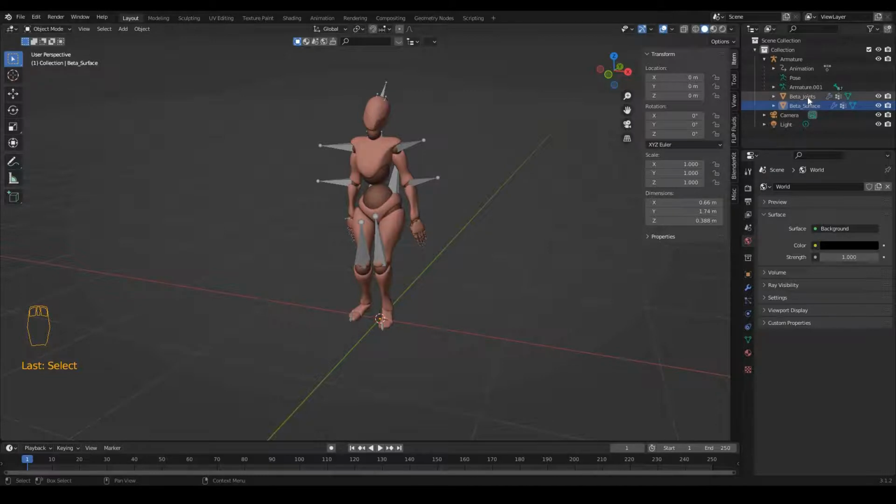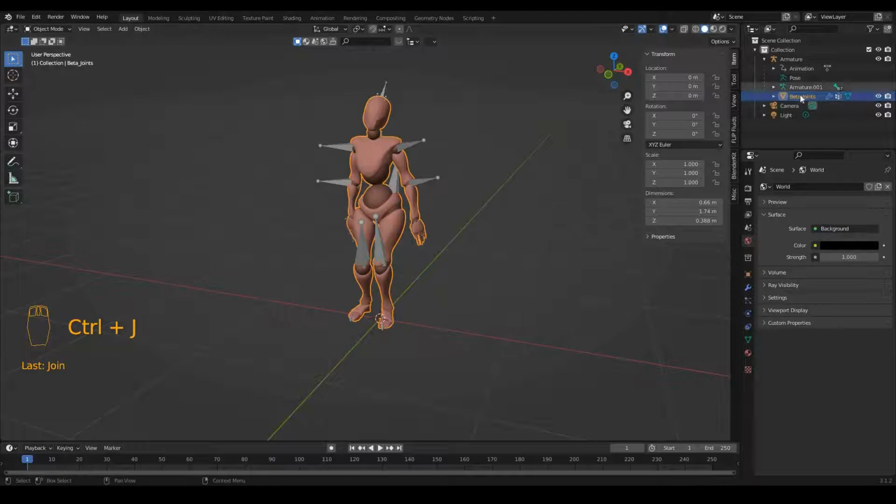So we can join these two body parts together. I will select joints and shift click surface, and I can press Ctrl J to join them together as one body part.